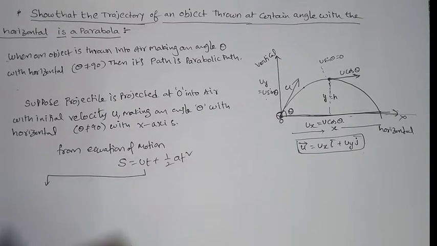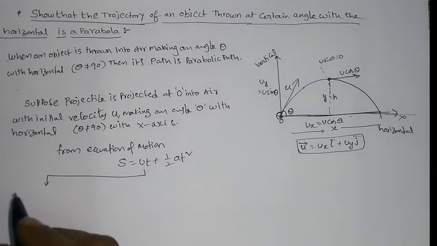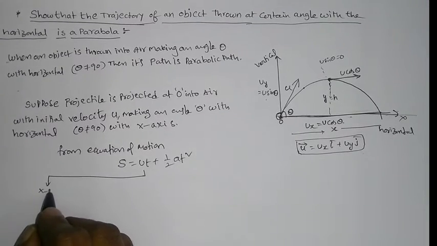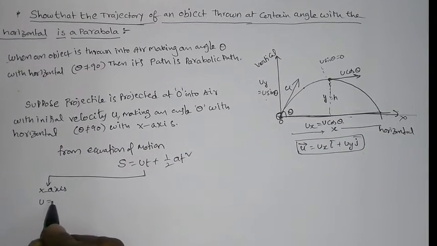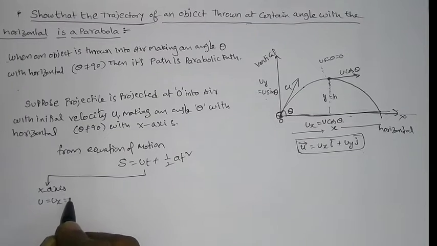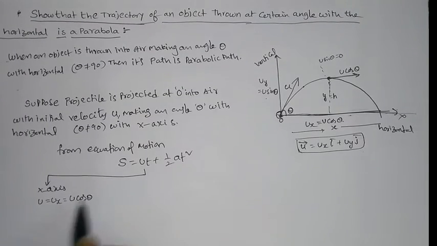Now I can use x-axis and y-axis here. So on x-axis, that is in the horizontal direction, what are the components we know? Initial velocity u is equal to ux, which is nothing but u cos theta.